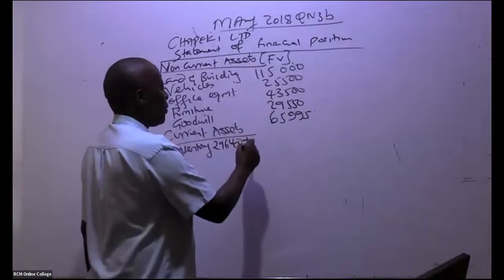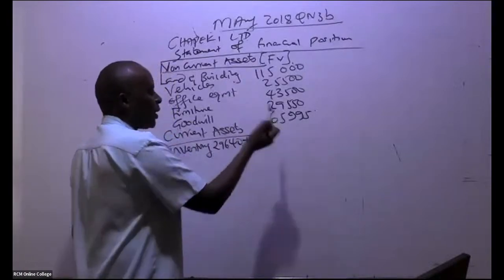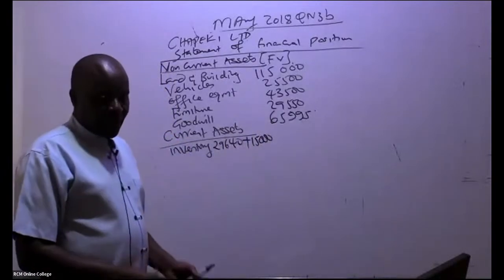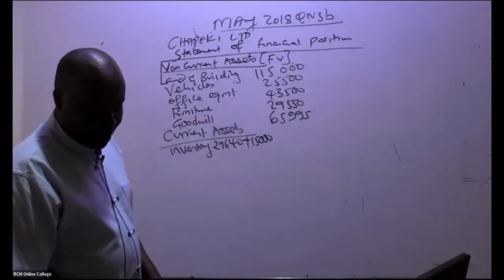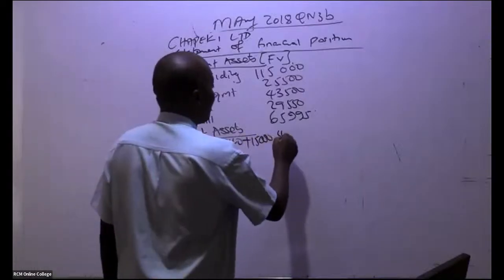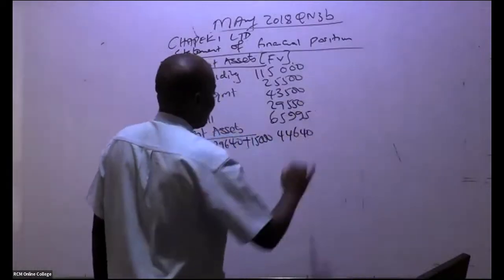Remember, we're cutting the 3 zeros. So this gives us what figure as inventory? 44,640. Thank you very much. These are marks passing like that.